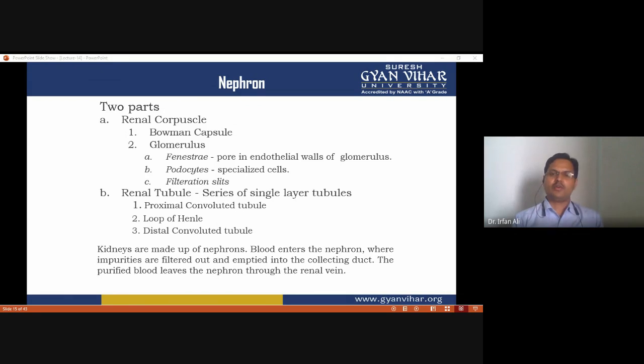The kidneys are made up of nephrons, and blood enters the nephron where impurities are filtered out and emptied into the collecting duct, and finally the purified blood leaves the nephron through the renal vein.